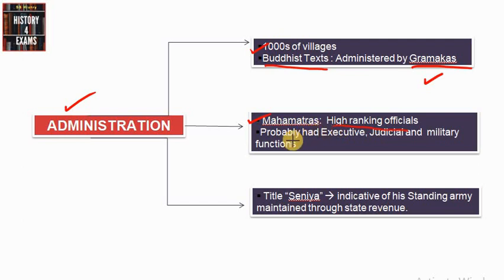They were the high-ranking officials during the time of Bimbisara, and probably they had executive, judicial and military functions. Also, we have already mentioned the title Seniya, meaning the Senapati role of Bimbisara. That might be indicative of his standing army maintained through state revenue. So it shows the capacity of state revenue.